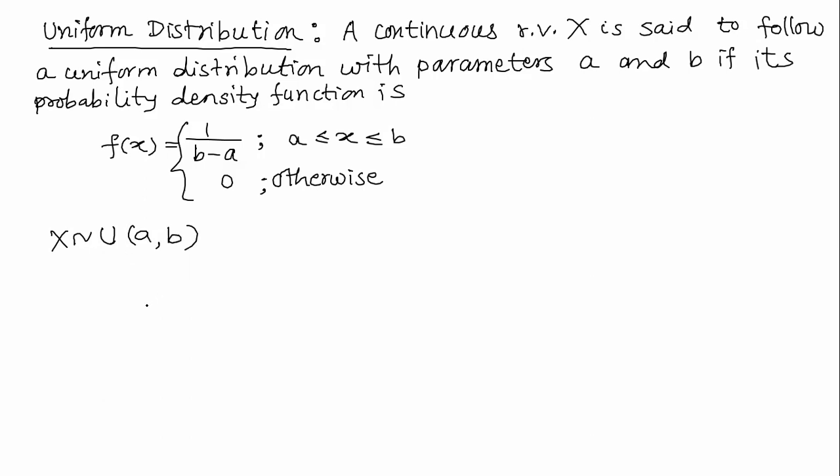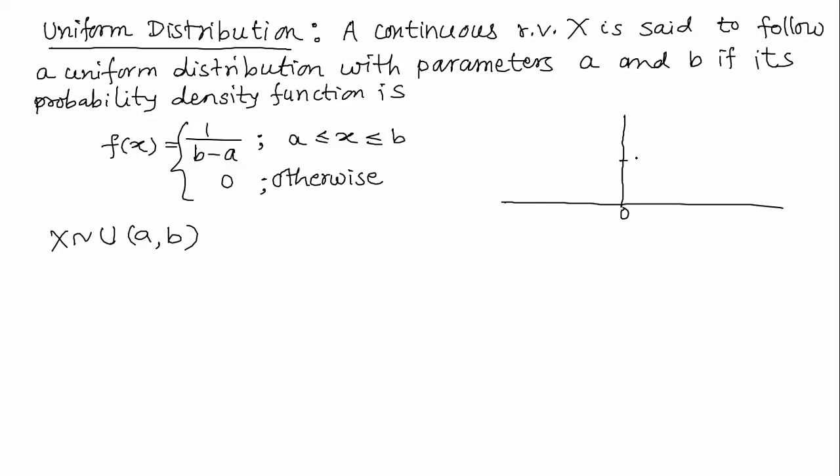Then we can draw the graph also, and we'll be studying the different properties. Before that, yes, the graph is so simple. This is x-axis and y-axis is somewhere here. So the only condition is that a is less than b. Both a and b can be negative, both can be positive, or a can be negative and b positive.